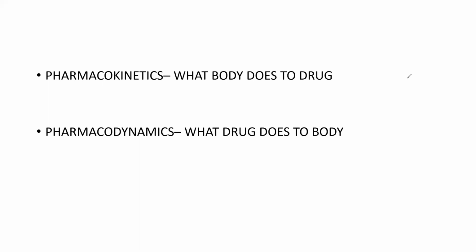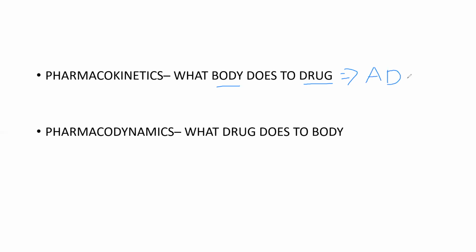So here, pharmacokinetics. I told you, what the body does to the drug. We generally take tablets for many reasons, maybe for infections, fever, or pain. So what happens after taking the tablet? The tablet should get absorbed from the GIT. So absorption, and later after absorption, it should get distributed in the body via blood. So it will get distributed in all the tissues in the body.